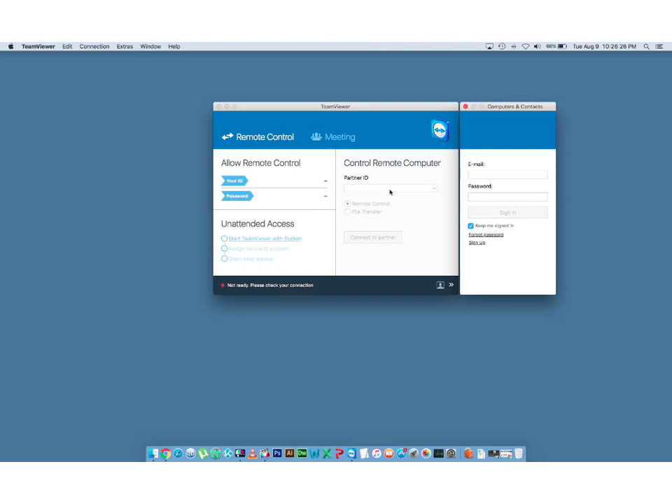So when you want to connect to your partner, you give them your ID and your password, or if they want to connect to you, vice versa. So that's how you download and install TeamViewer on a Macintosh computer.